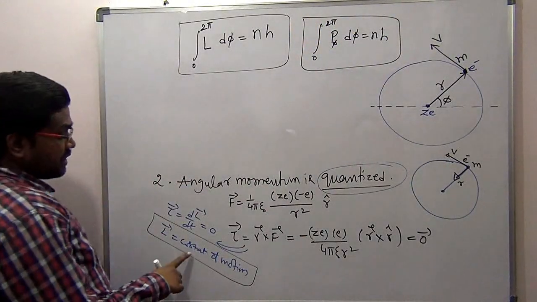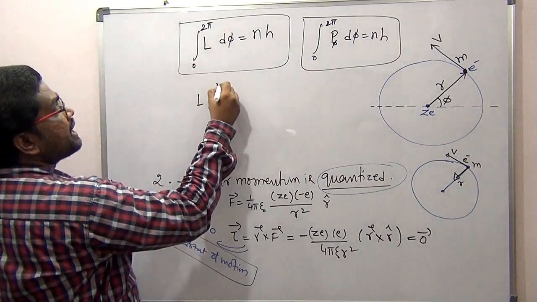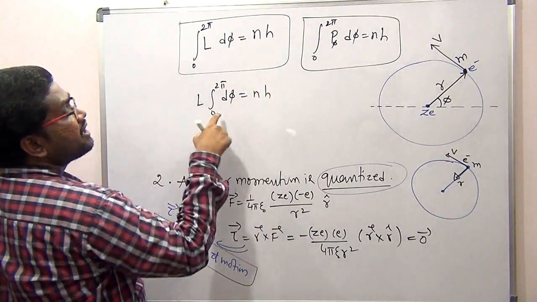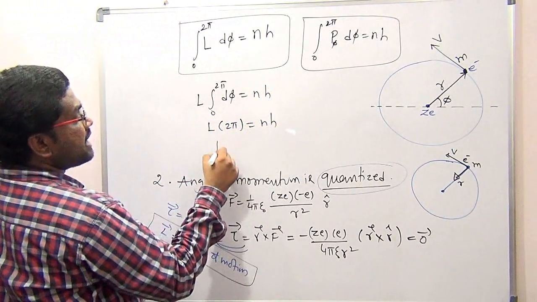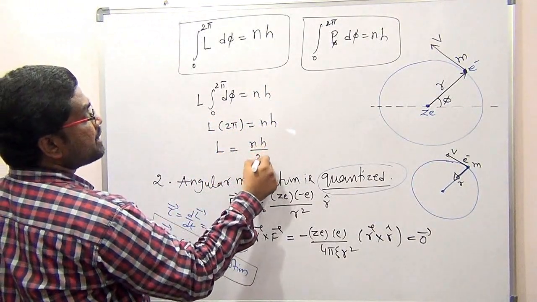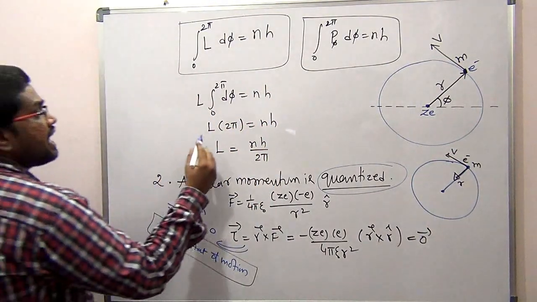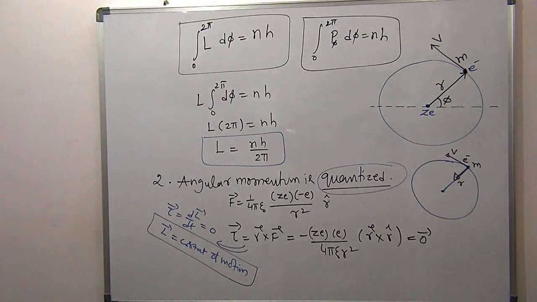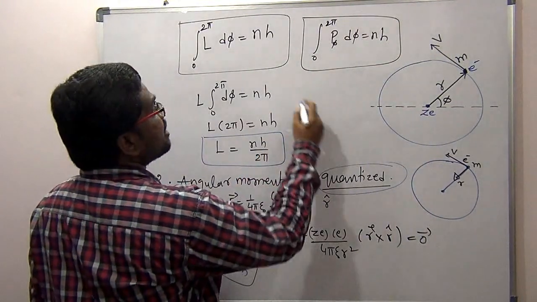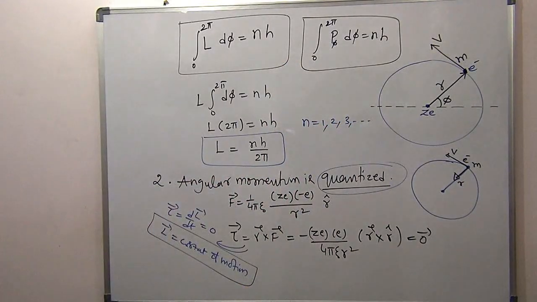From here we came to know that L is a constant of motion, so it comes out of the integral: L times the integral from 0 to 2 pi of d phi equals nh. The d phi integration gives 2 pi, so 2 pi L is equal to nh. So angular momentum is equal to nh by 2 pi. This is very well known. The angular momentum of the electron is an integral multiple of h by 2 pi, where n is an integer. Of course 0 is not allowed: 1, 2, 3 and so on. It is simply a positive integer.